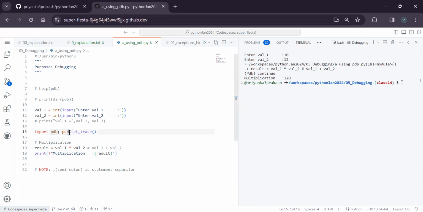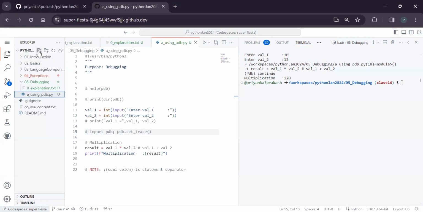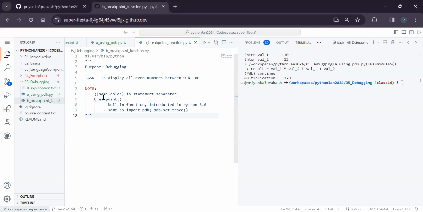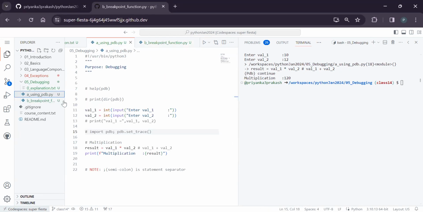Such that in future, after the work is done, they can just comment it out, because when you're committing to production, you don't want the debugger, right? In the same fashion, in the next versions of Python, they introduced one function for the same. The same code we can use, but instead they created something called a breakpoint, which is the same as this code.